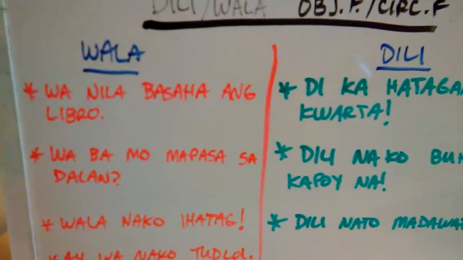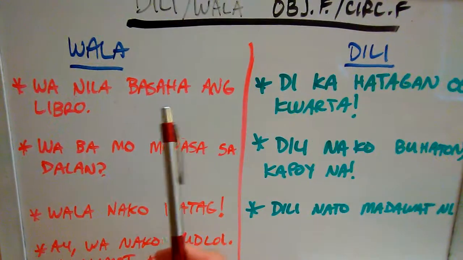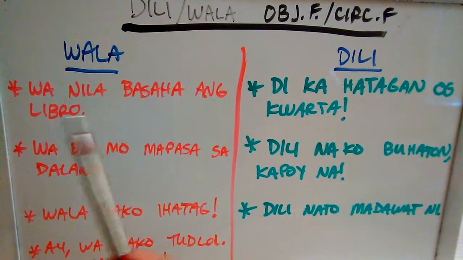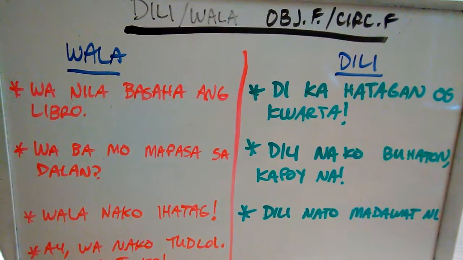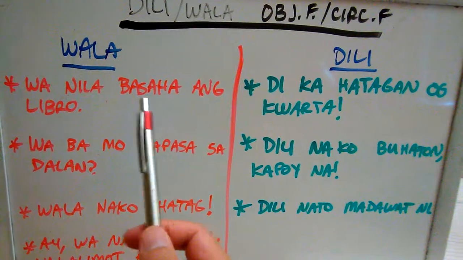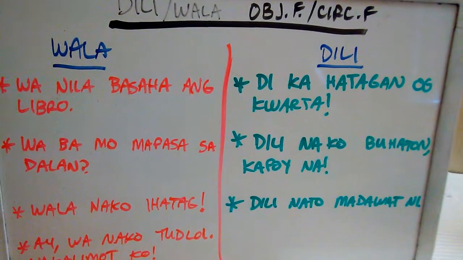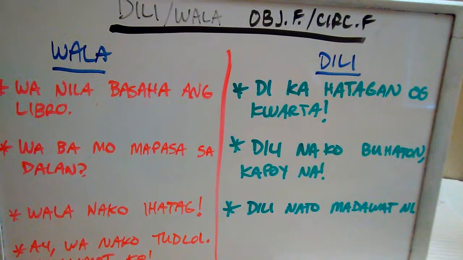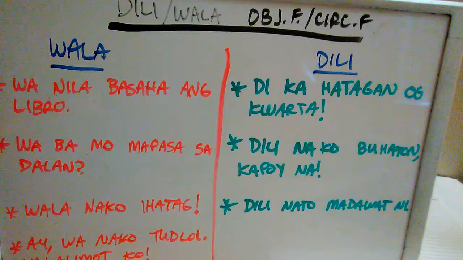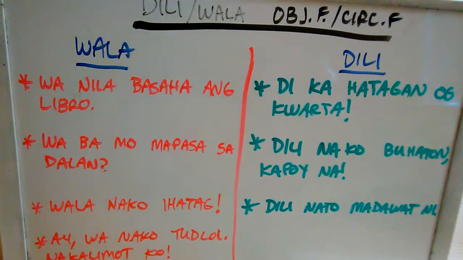With wala, right? Just look at the affixes for the sentences. That's what I want you to focus on. So with wala, first sentence we have "wala nila basaha ang libro." Okay, now look at basaha. Basaha is conjugated in the absolute undefined using the imperative of the object focus.